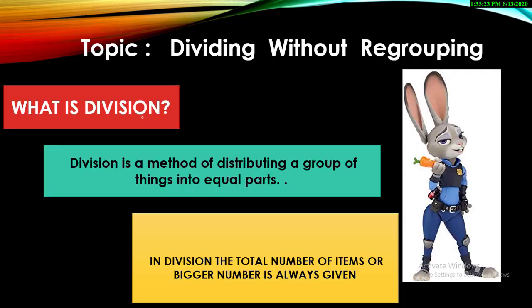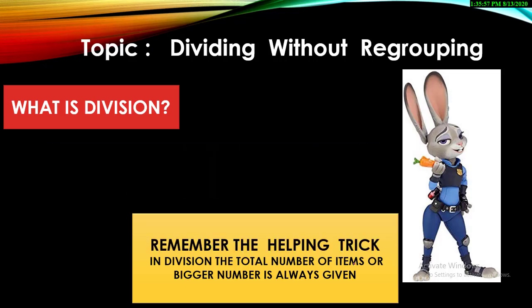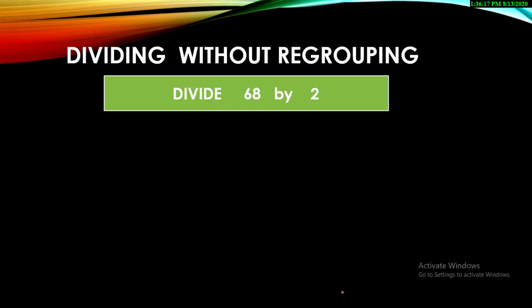Okay. So yes, I am starting my concept with all of you, that is dividing without regrouping. Don't focus on the big names of topics. These are all simple methods of division. So let's first revise what division is. Division is a method of distributing a group of things into equal groups. As you all know, in division we make groups, and the total number of items is always given. Yes, remember the helping trick. This is something you need to always remember: in division the total number of items, or the bigger number, is always given. Okay, let's start.